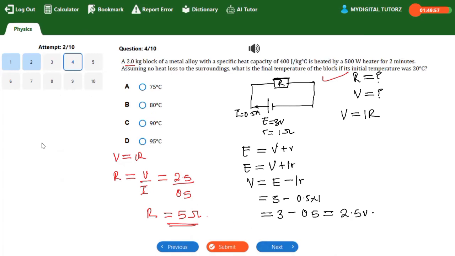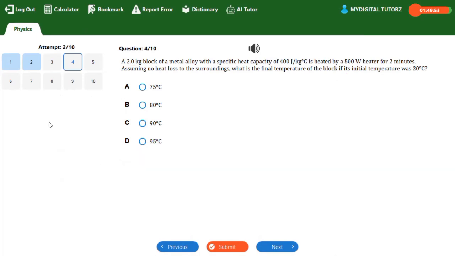So question 4 says, a 2 kg block of a metal alloy with a specific heat capacity of 400 joule per kilogram per degree Celsius is heated by a 500 watt heater for 2 minutes.